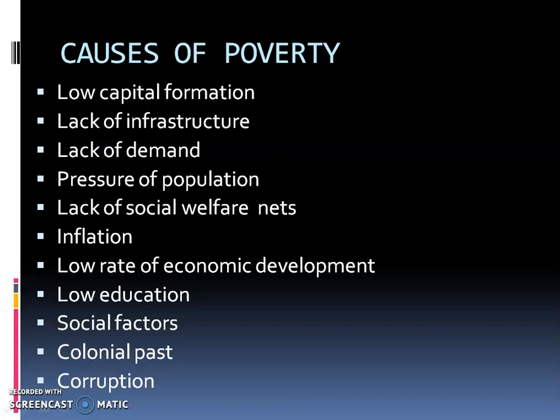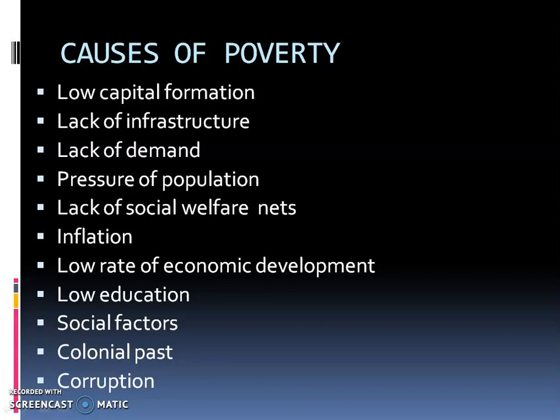Then the eighth one, low education. Education provides skilled labor. Skilled laborers are demanded more. So low education is an important cause of poverty. Then the ninth one, social factors like caste system, social exclusiveness, unequal distribution of wealth, which does not allow the poor people to come out the poverty.